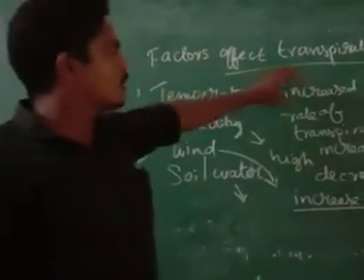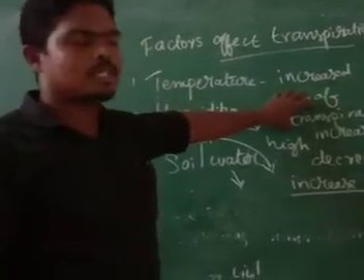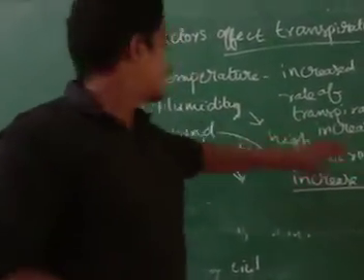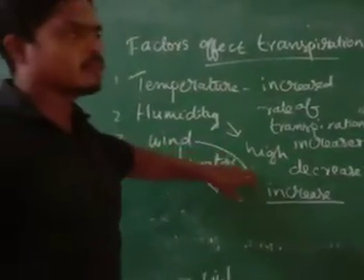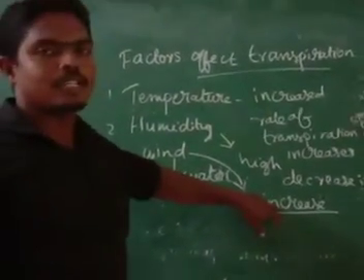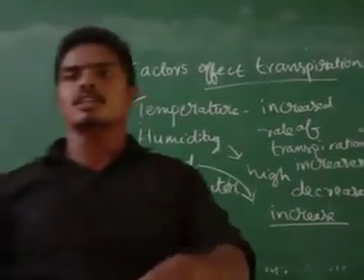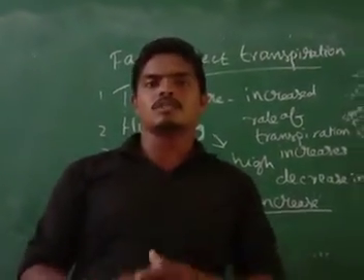Temperature means that when the temperature is increased, the rate of transpiration will increase. When humidity is high, transpiration decreases. When wind is speedy in nature, automatically transpiration will also increase. Then soil water: when the water content in the soil is less, automatically transpiration will also decrease.